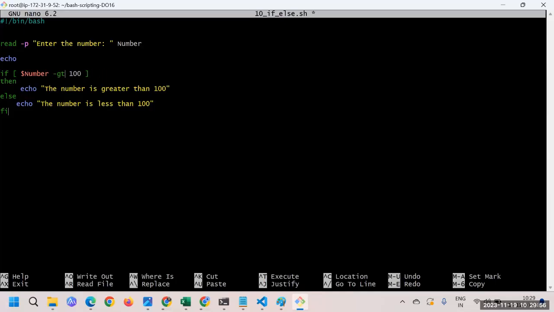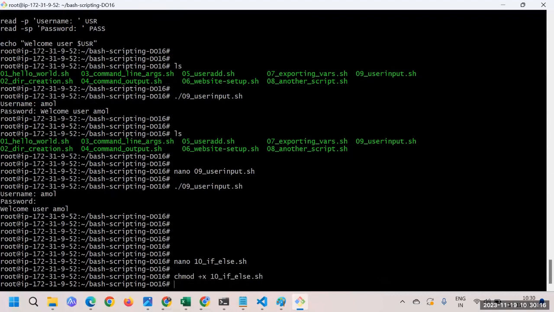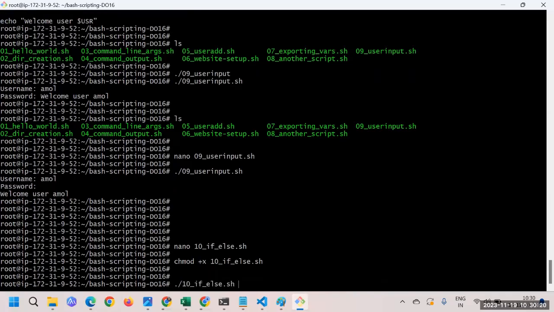Because we are interested to find out whether the number is greater than 100 or not. As per that, we have mentioned here the greater than. Great. Now let's go and execute this particular script. I'll say Control O, press Enter, Control X to get out of it. Chmod plus x, and here we're gonna execute this particular script.